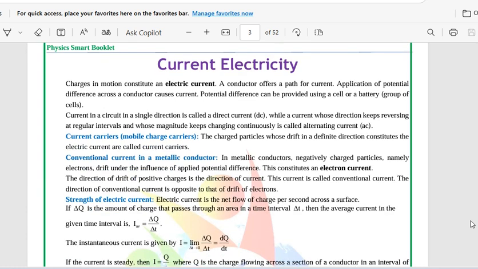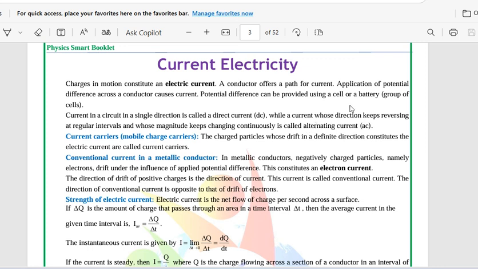So dear students, you know about current, what is current and what is electricity in the general sense. Generally you know something about what is electricity and what is current, am I right or not?